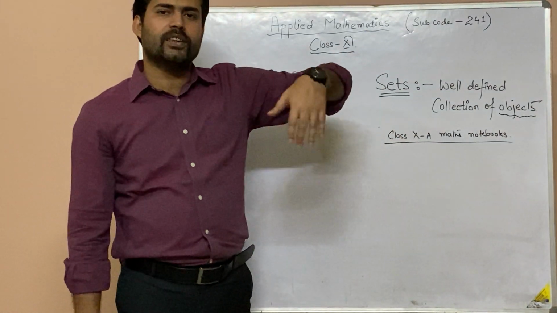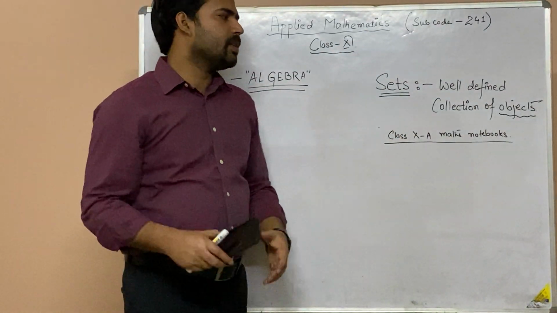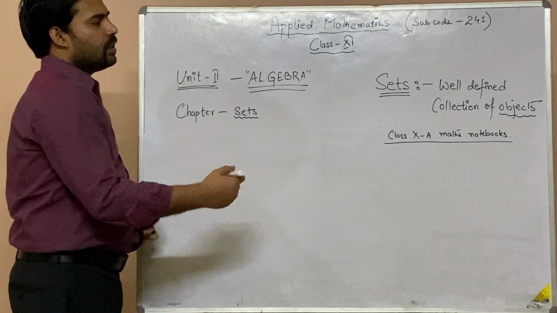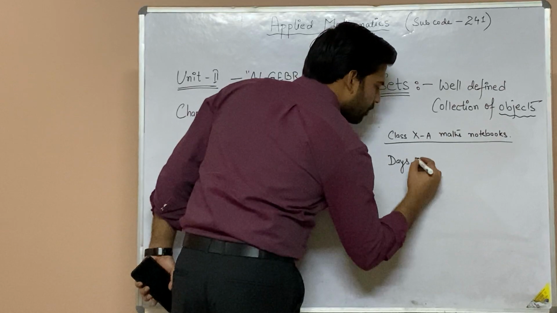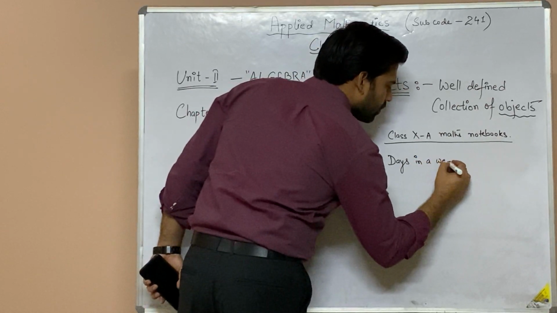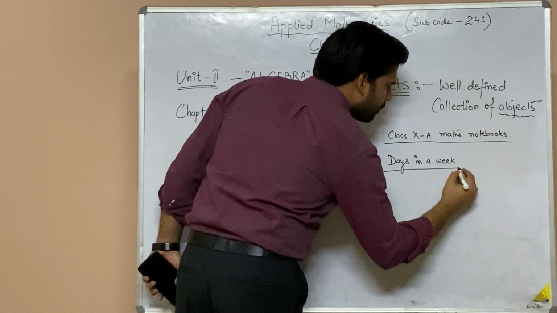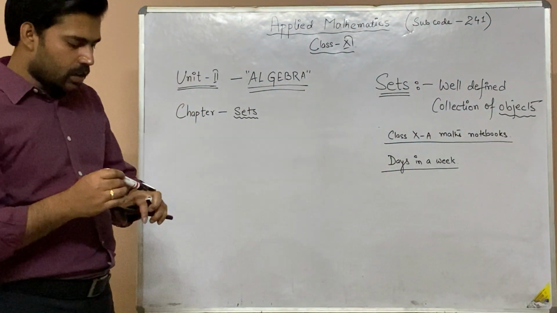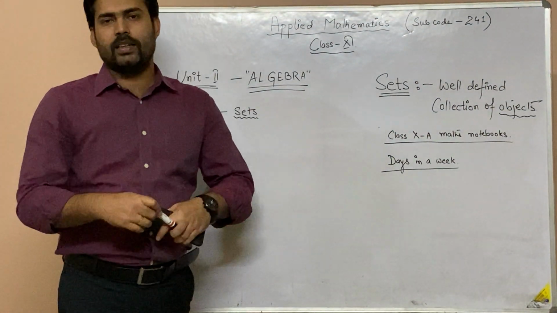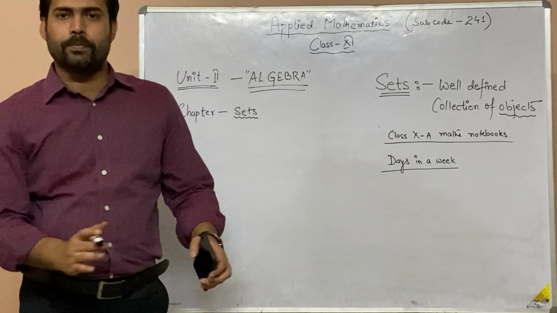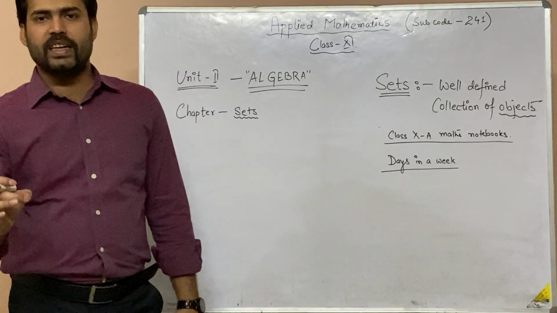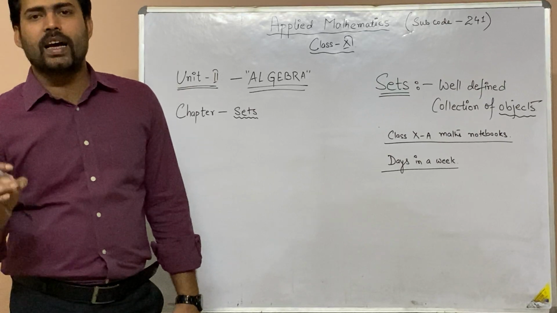Similarly, let me talk about days in a week: Monday, Tuesday, Wednesday, Thursday, Friday, Saturday. All the days are distinct, they can be differentiated and separated out from each other. Every entity has its own identity.